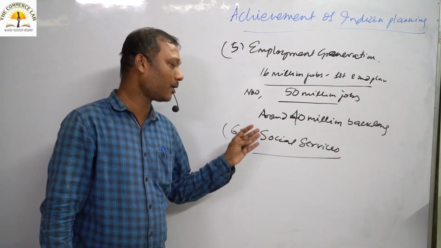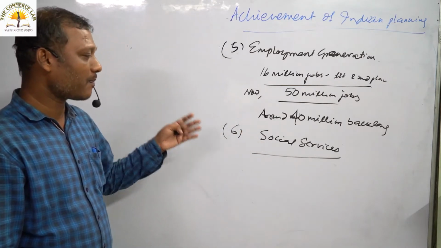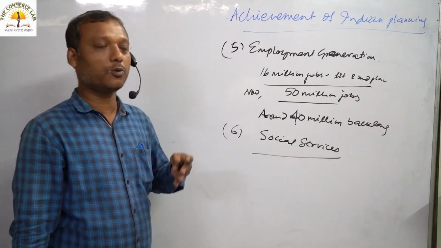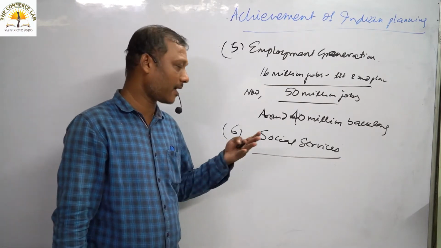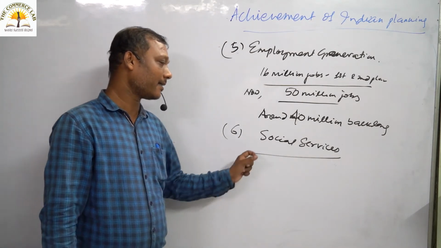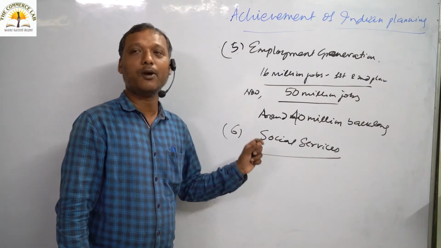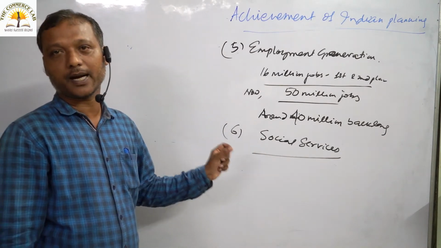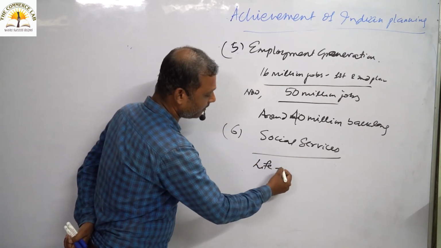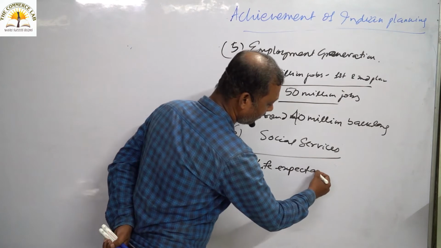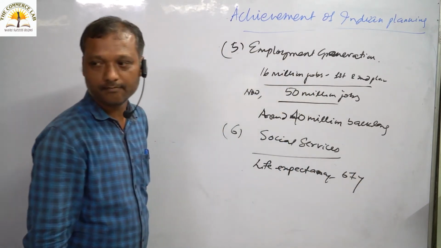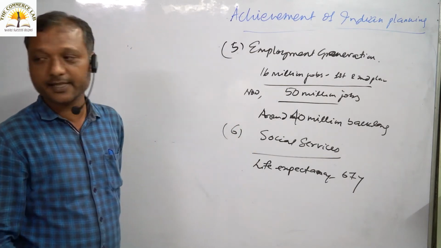It is due to the control in death rate, due to expansion of medical facilities, due to expansion of hospital facilities, due to advanced research and technology in medical facilities, we are able to control our death rate, and also we are able to increase our life expectancy. Now our life expectancy is almost 67 years.